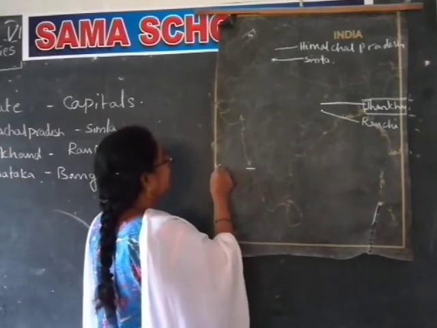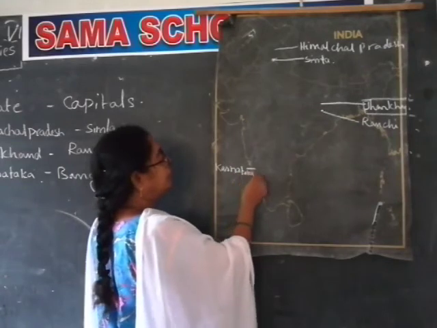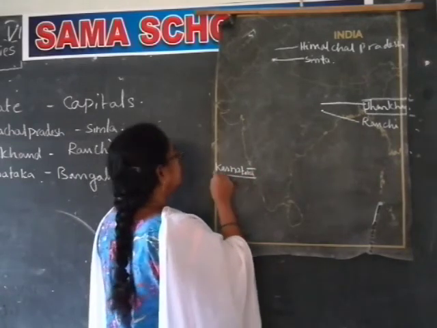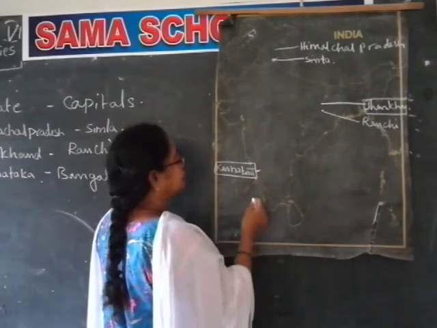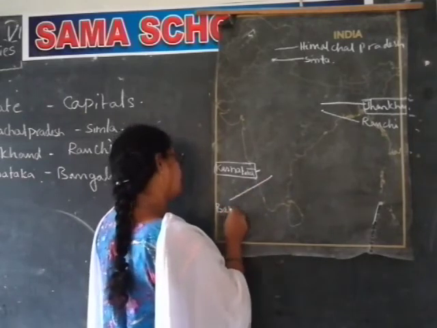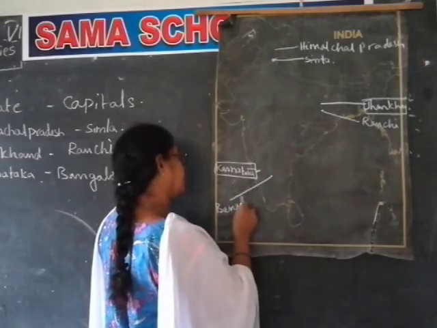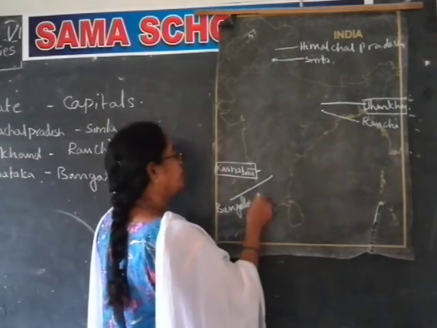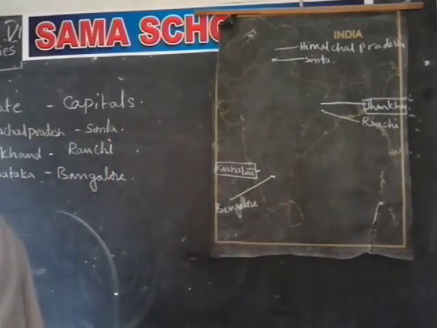Here is Karnataka, which is also a South Indian state. Its capital is Bangalore.